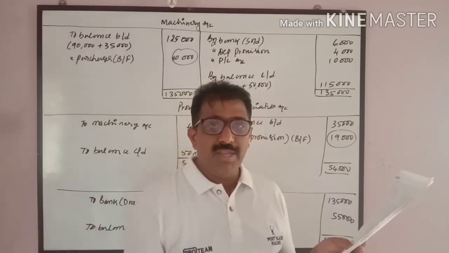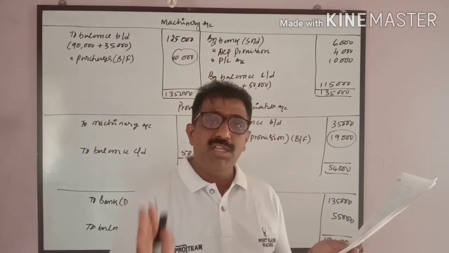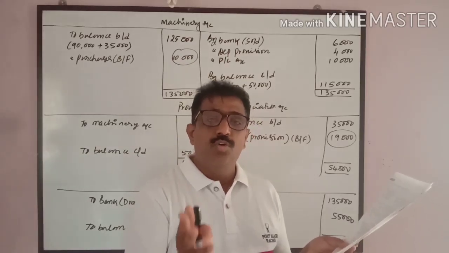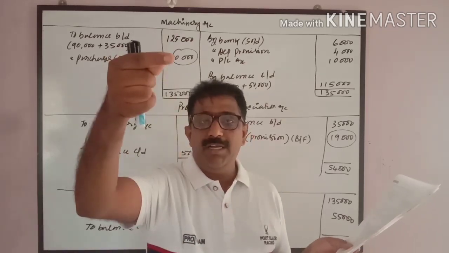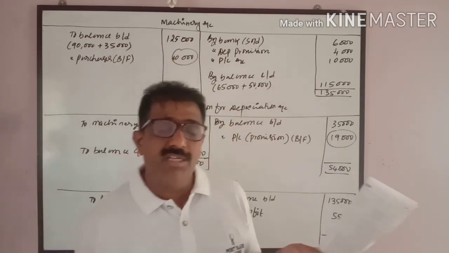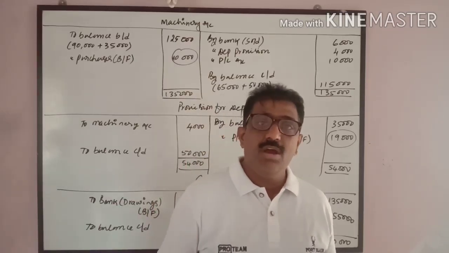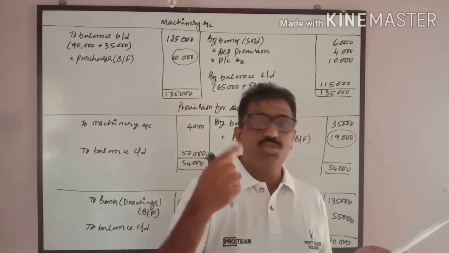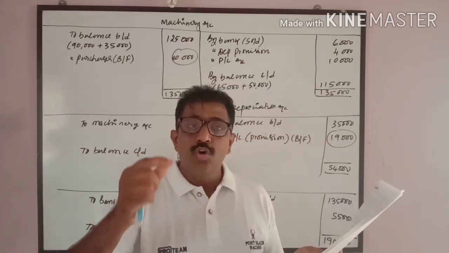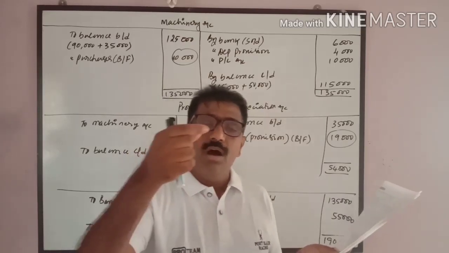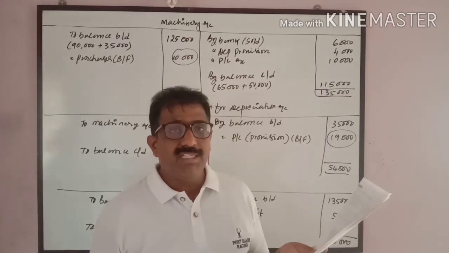Capital again goes to financial. All long-term liabilities will go to financial activity. All current liabilities go to operating activity. On the liability side, either it goes to operating activity or it goes to financial activity. On the asset side, all current assets go to operating activity. All long-term or fixed assets go to investment activity.